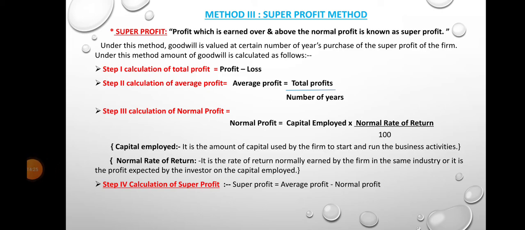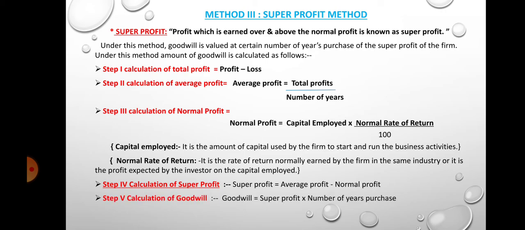Fourth step, calculation of super profit. Super profit is equal to average profit minus normal profit. Fifth step, calculation of goodwill. Goodwill is equal to super profit into number of years purchase.